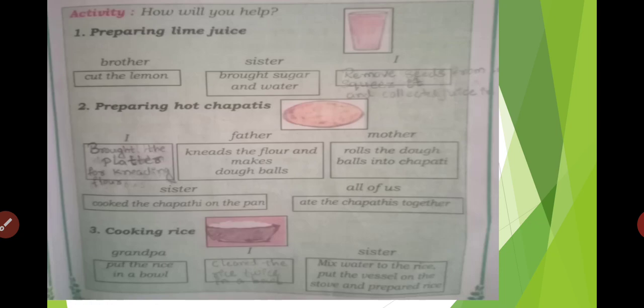Third one, cooking rice. Grandpa put the rice in a bowl. I cleaned the rice twice in a bowl. Cleaned. Sister mixed water to the rice, put the vessel on the stove and prepared rice.